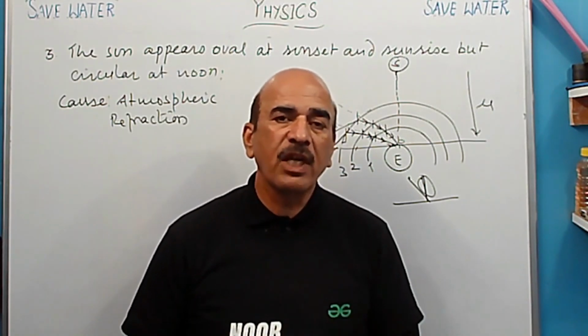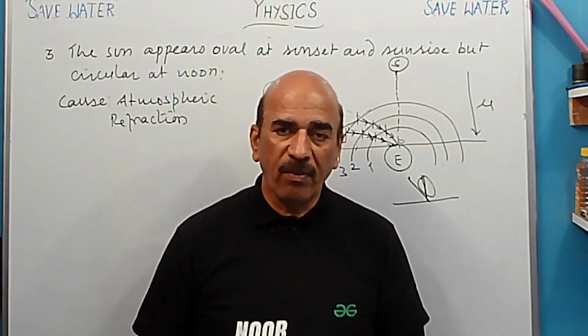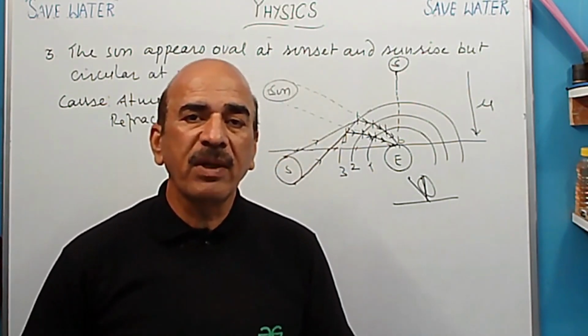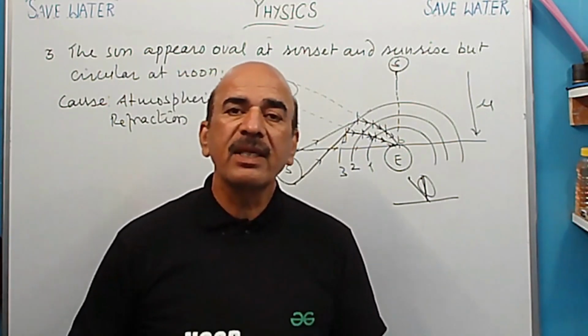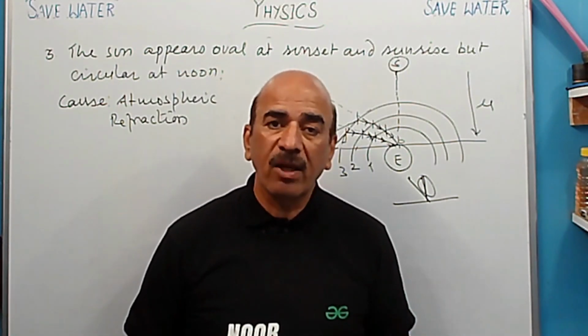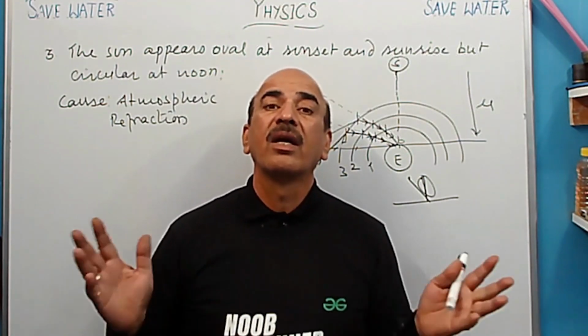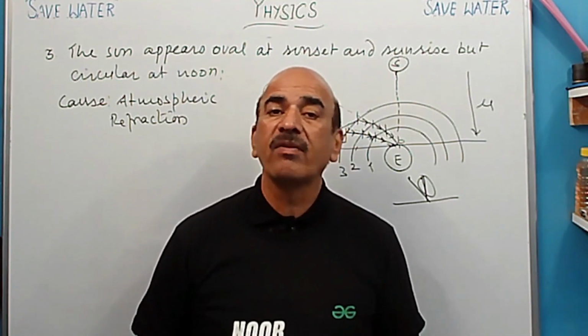Okay. In next session, we shall be doing scattering of light. We shall know the difference between dispersion and scattering of light. What is the reason behind the red color of the sun? What is the reason behind the blue color of the sky? This all we shall be discussing.